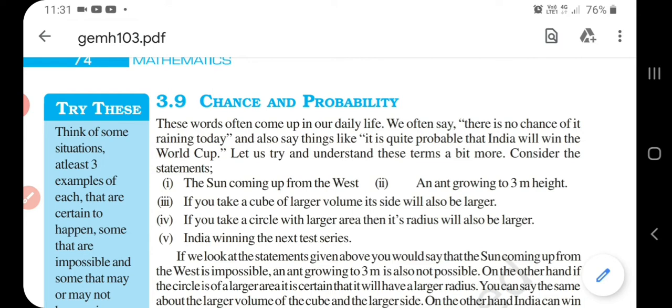What is secondary data? Data collected from other things, suppose TV, newspaper, or Google, is called secondary data. Understand? What do you mean by range of the data? Highest value minus lowest value is called range of the data. What do you mean by arithmetic mean? Arithmetic mean means sum of all observations upon total number of observations.